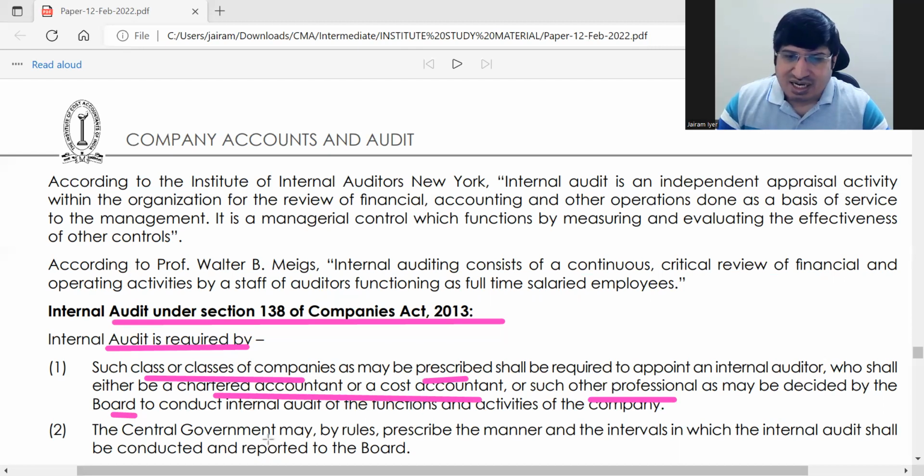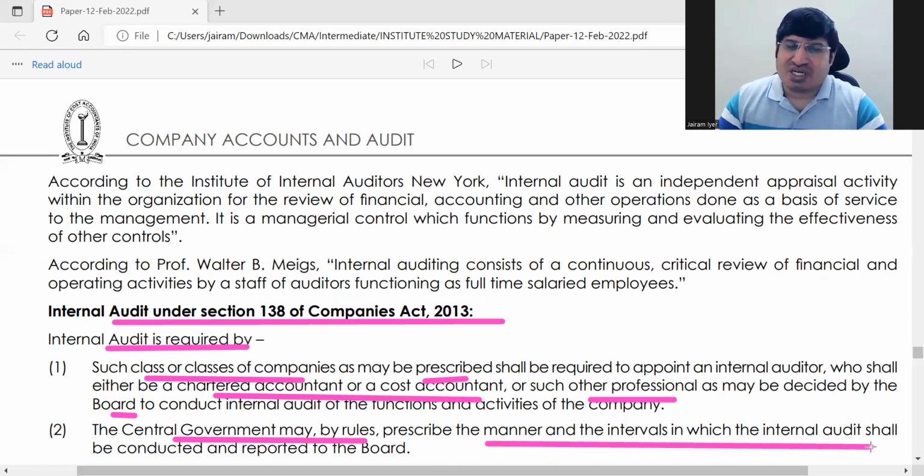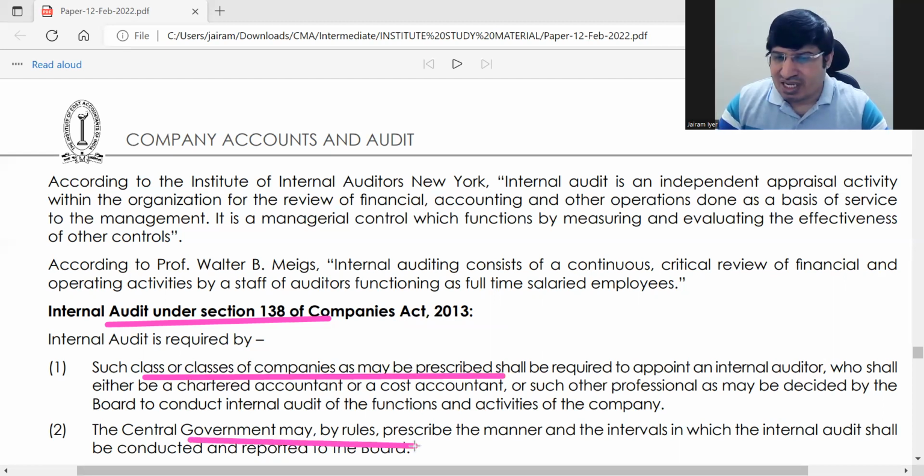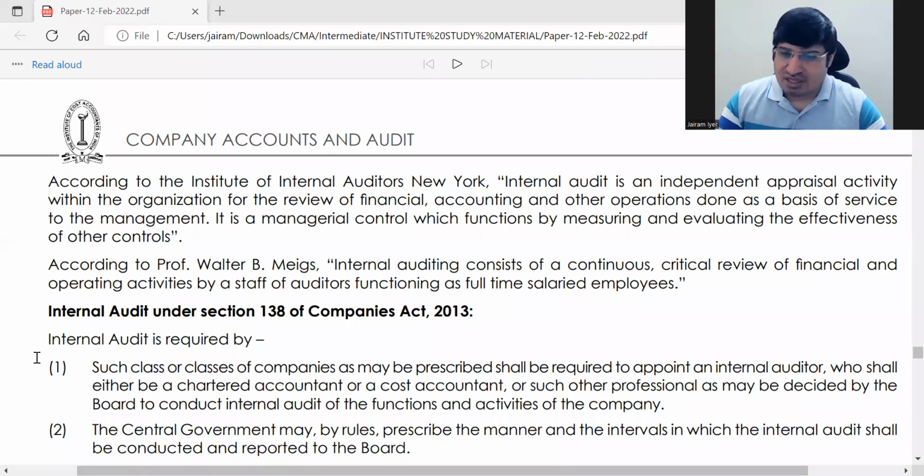Okay. And central government will make the rules to prescribe the manner and intervals of conducting internal audit and how it will be reported to the board. ठीक है? ये बहुत simple है, कुछ भी नहीं इसमें. In internal audit under section 138, ठीक है? It will be done by such class or classes of the companies as prescribed by the rules. Okay, and central government can prescribe the manner and intervals of internal audit and when it will be reported. That's all. ठीक है, इतना ही.